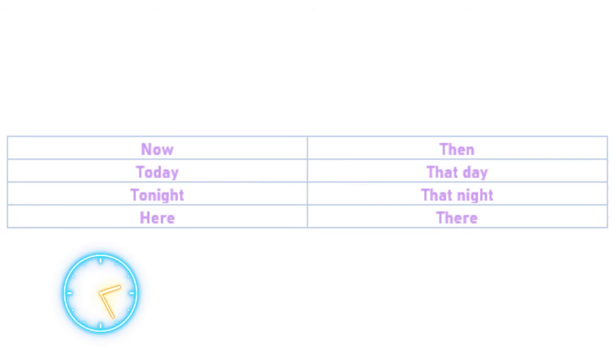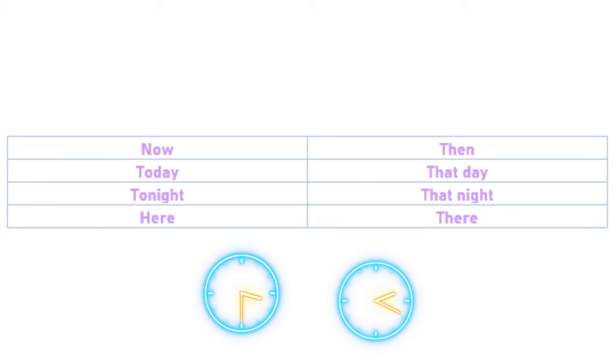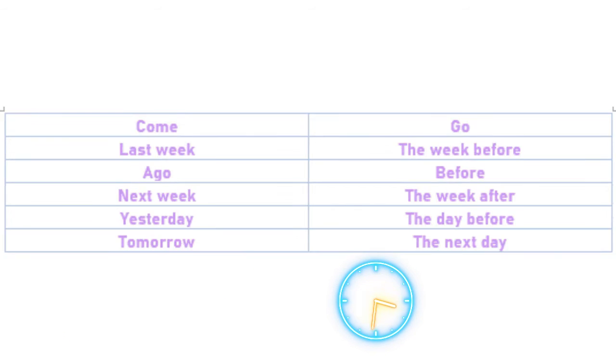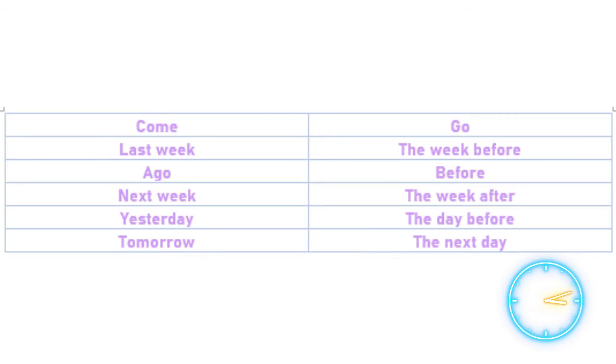Now, we have some time expressions that change according to the meaning of the sentence. When you are speaking in direct speech and you say "now", in reported speech it will be "then". And we have here some more examples of this rule. Now, sometimes "that" is used in affirmative and negative sentences to introduce what the other person has said. On the other hand, in interrogative sentences, you can use "if" or "whether".